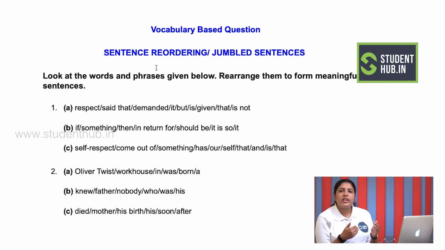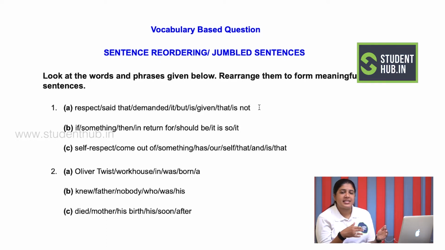So here you have two sets of questions given. The first set of questions is a little complicated with a lot of words. The second set of sentences that we have are quite easy. When you look at them, it is quite easy to solve them. So let us try and reorder the sentences given. The first sentence that I have has been divided by a lot of slash marks. When I look at those words, there is one word which is alone and there are two sets of words which are put together in a slash mark. This shows that these two words are supposed to come together in the given sentence.